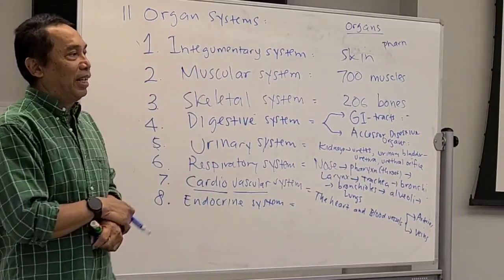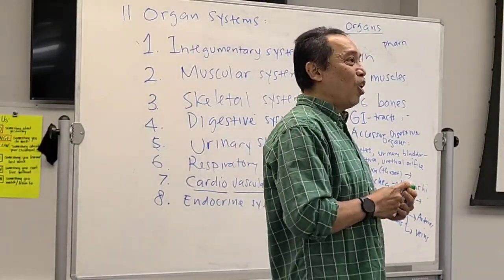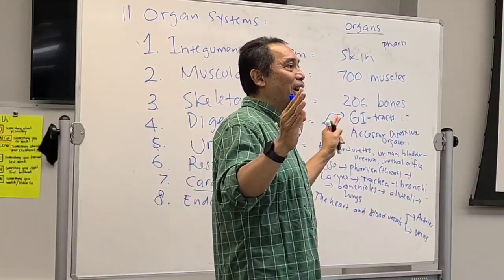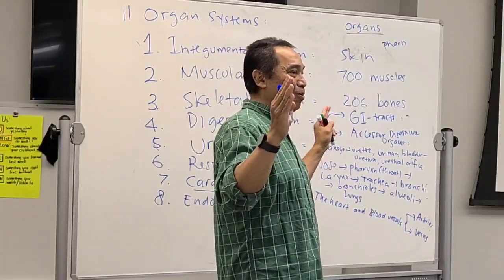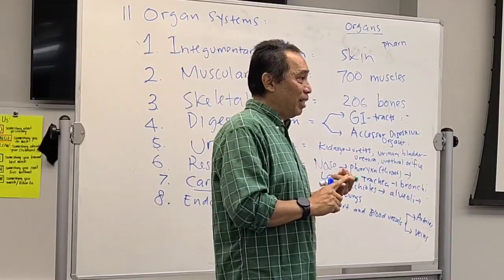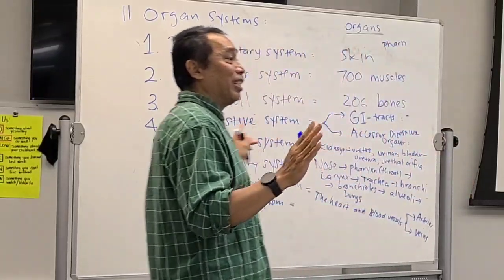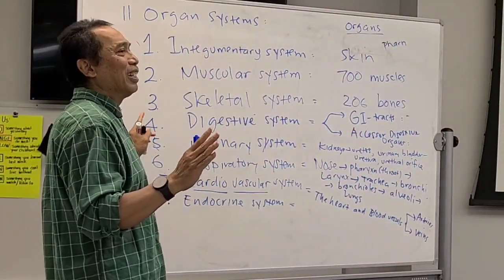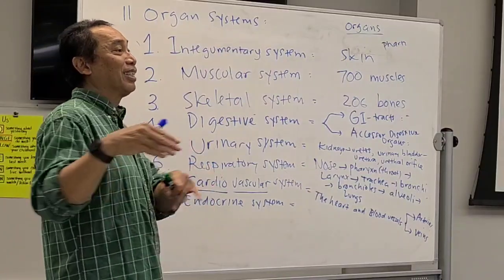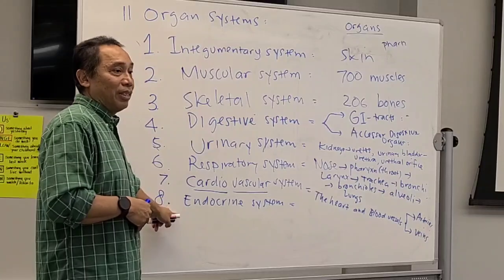Okay. Endocrine system is the system that produces hormones. All the products of the endocrine system are called hormones. But there are hundreds of types of hormones. Insulin is one of them. Glucagon, any example? There are a lot of hormones. We're going to learn that, but not in this section, because it's going to be in the second section. If you take A and B second, you will learn the endocrine system.